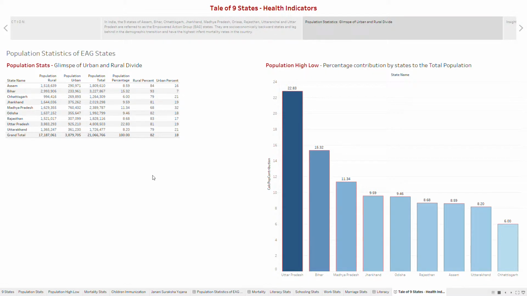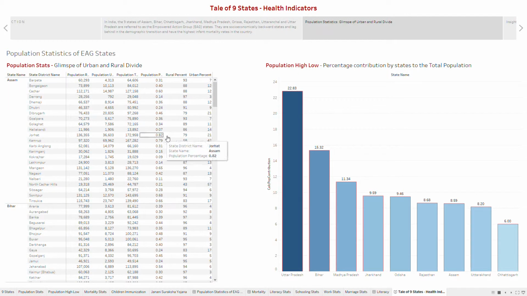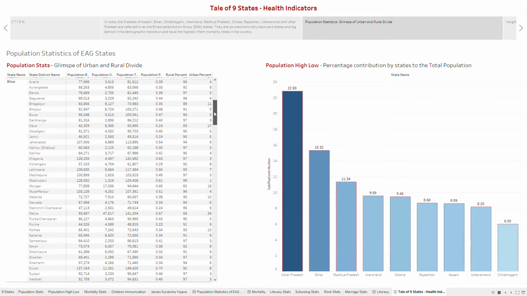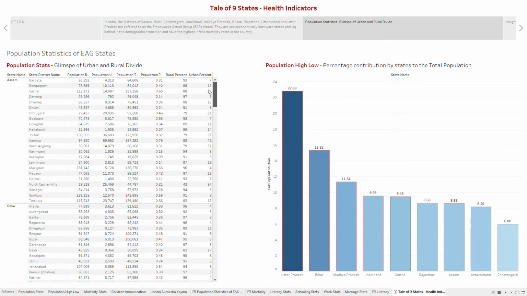Moving on, another element which is very critical before we get into further assessment is the population stats. 70-30 is the population distribution between rural and urban India. But here in this chart on the left hand side, it's evident that rural population is significantly higher than the national average across each of these states, barring Madhya Pradesh, which is about 68 and 32. We can drill down further to check on how is the distribution across districts in each of these states and gather key insights as well.